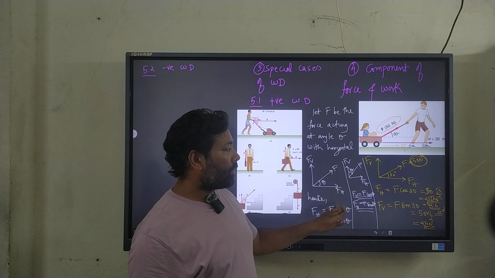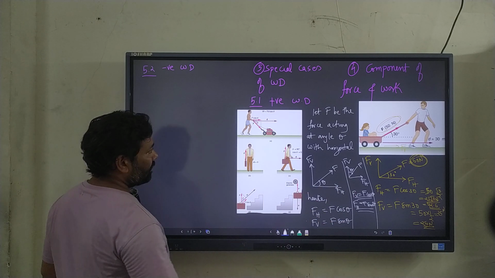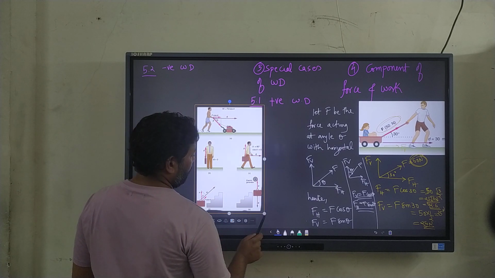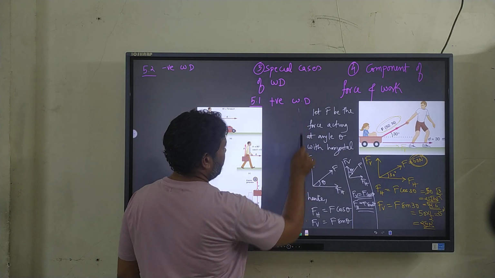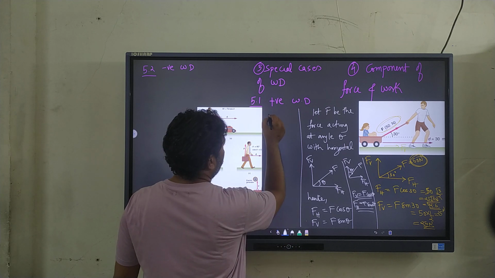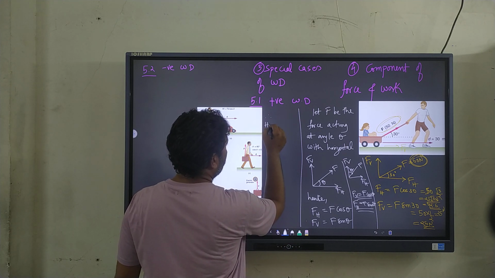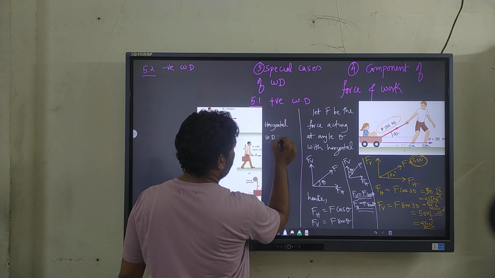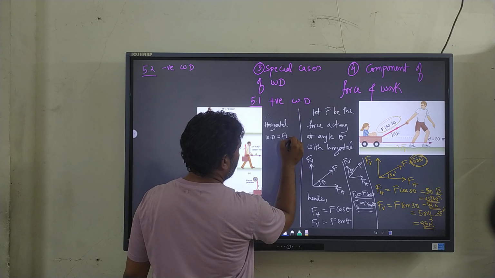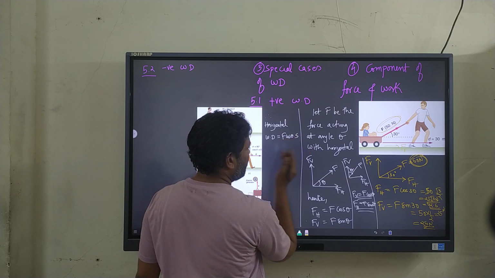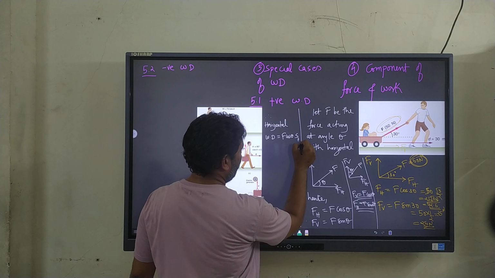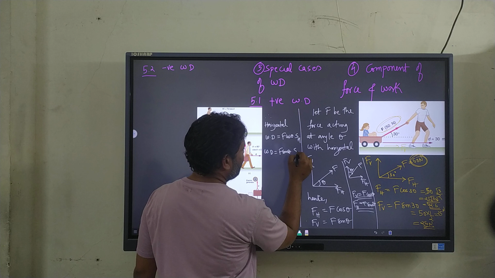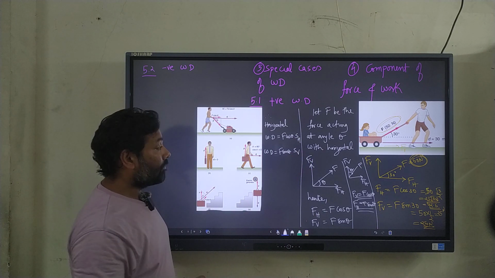And as per this component, further you can write that, therefore, the horizontal work done will be equal to F cos theta into the displacement caused horizontally, let's say SH, and the vertical work done will be F sin theta into the displacement caused vertically, let's say SV.